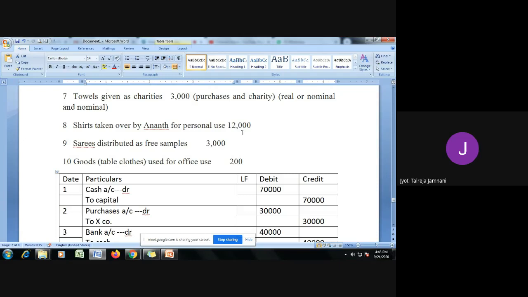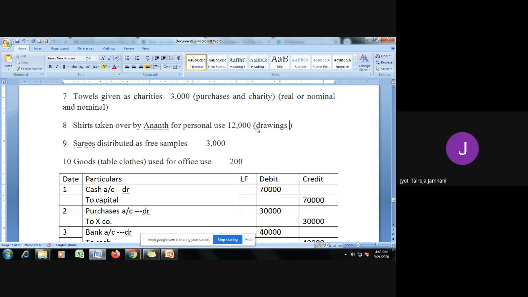Shirts taken over by Ananta for personal use, rupees 12,000. So again, this is taken by Ananta for personal use, so we will treat it as drawings. Drawings is one of the accounts. He can take cash, he can take goods, anything for personal use, because he is the owner. But for business, it is treated as an expense.